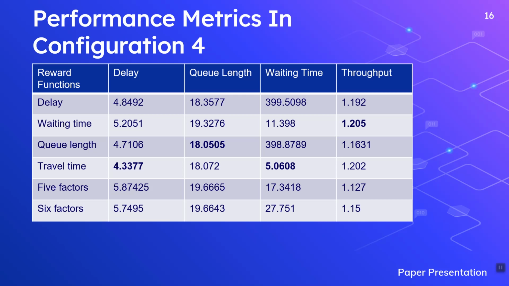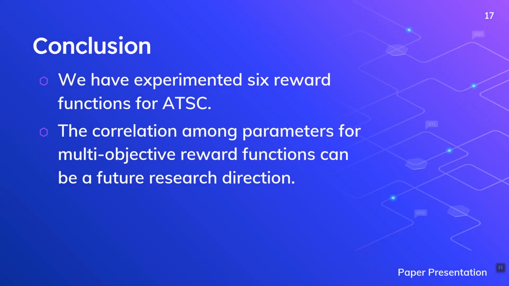the other reward functions. So we can conclude that we have experimented with six reward functions for an adaptive traffic control system, and we have seen that none of the multi-objective reward functions performed better than the single objective reward functions, though they are expected to perform better. One possible reason is that the correlation among the parameters used in multi-objective reward functions can play a role.